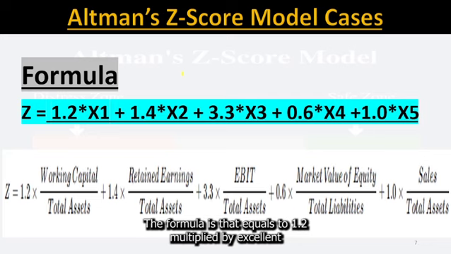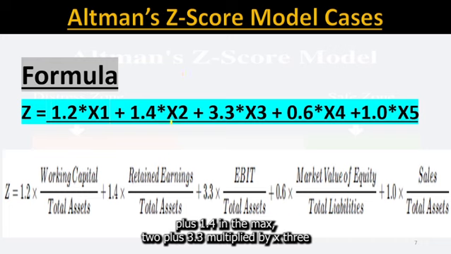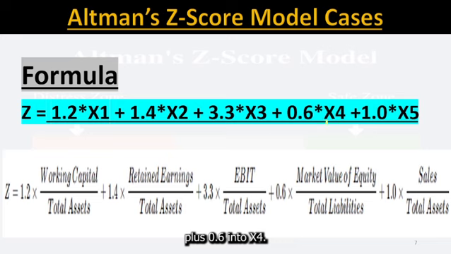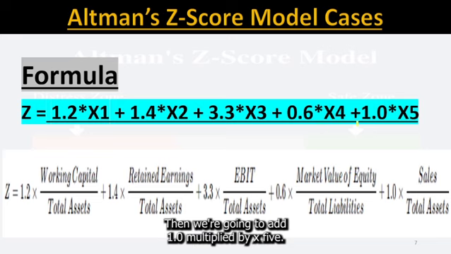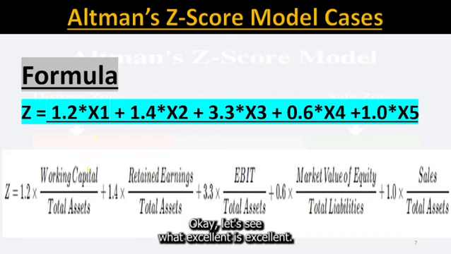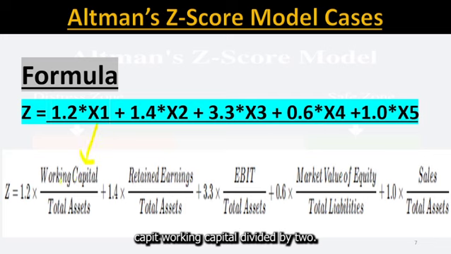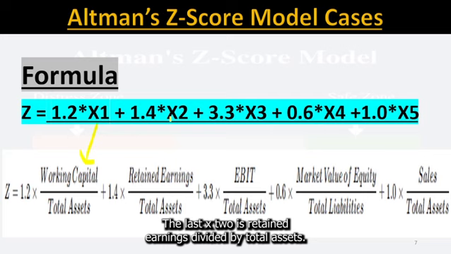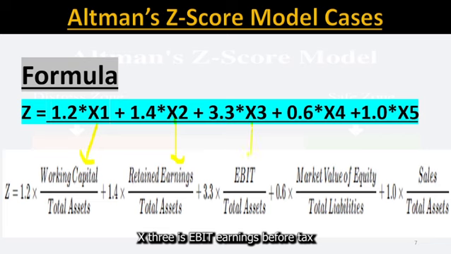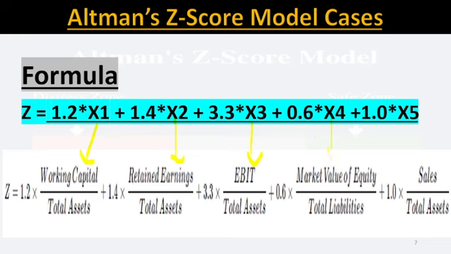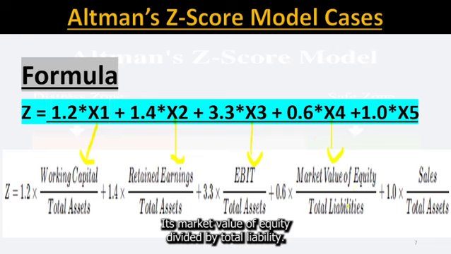The formula is Z equals 1.2 multiplied by X1, plus 1.4 into X2, plus 3.3 multiplied by X3, plus 0.6 into X4. Then we are going to add 1.0 multiplied by X5. Okay, let's see what X1 is. X1 is, as you can see over here, working capital divided by total assets. X2 is retained earnings divided by total assets. X3 is EBIT, earnings before interest and taxes, divided by total assets. X4 is market value of equity divided by total liabilities.